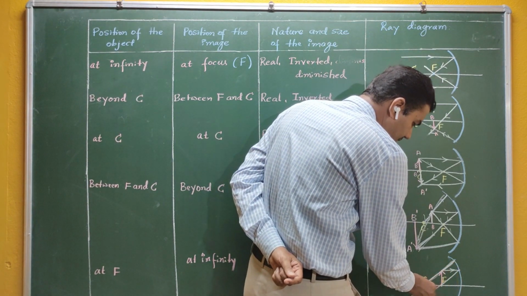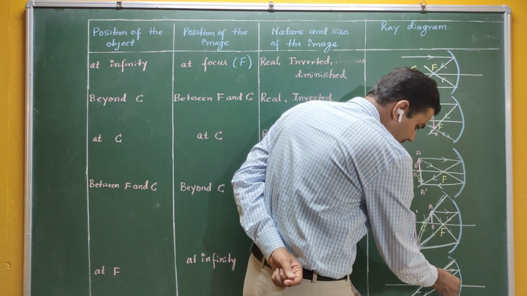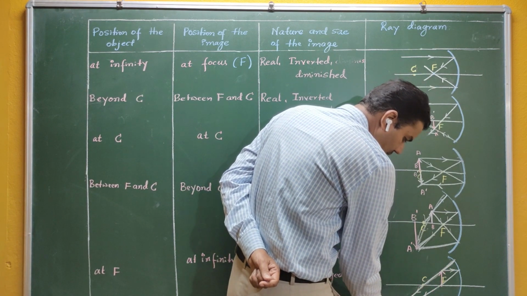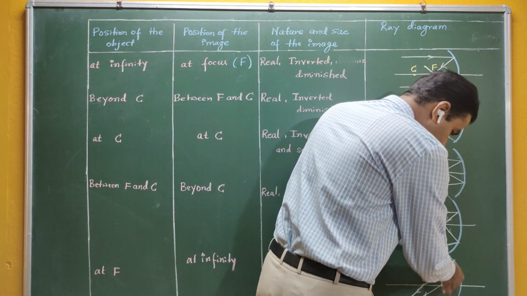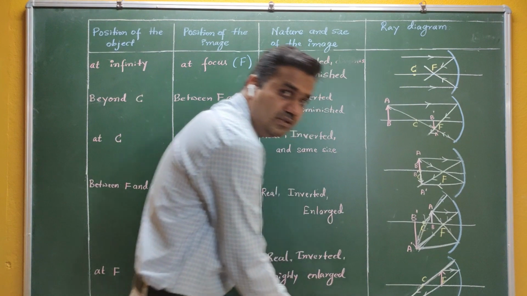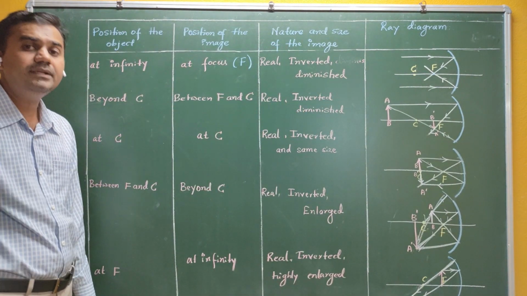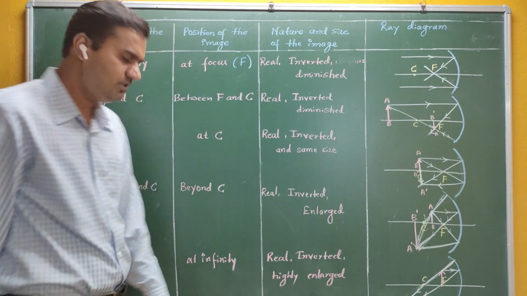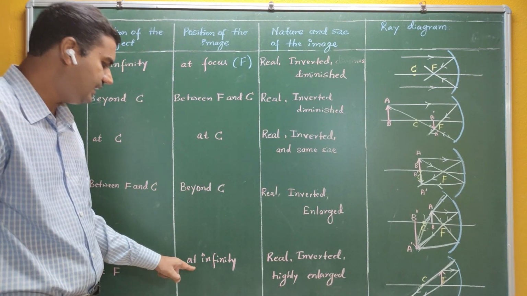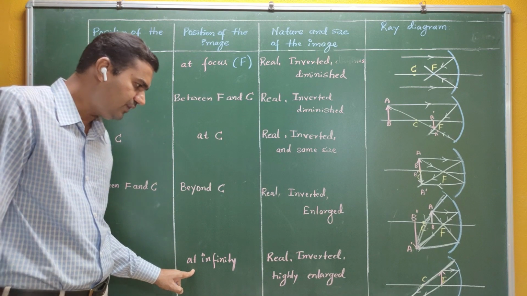It gets reflected back, and you can see that these two rays are very close, but still they are not meeting here. Definitely at some position they are going to meet, but that distance is very large, therefore we say infinity. Yes, definitely they meet, you will get an image, but at infinity.